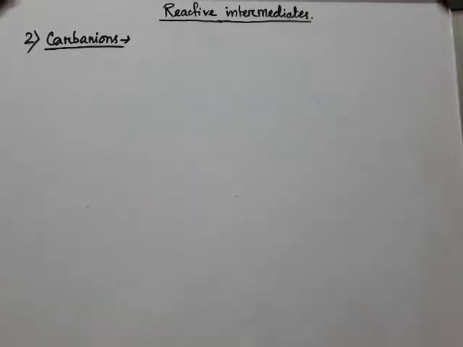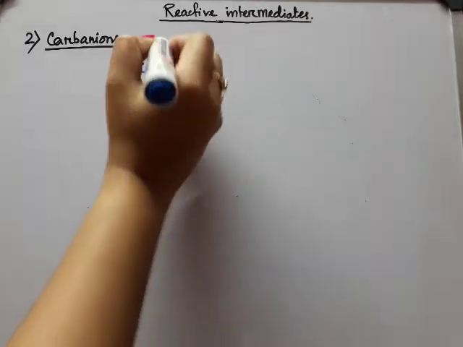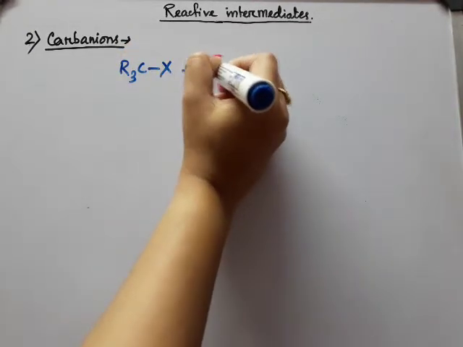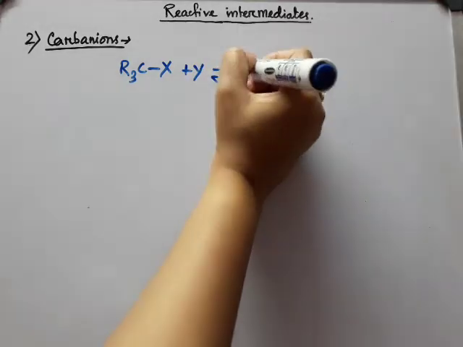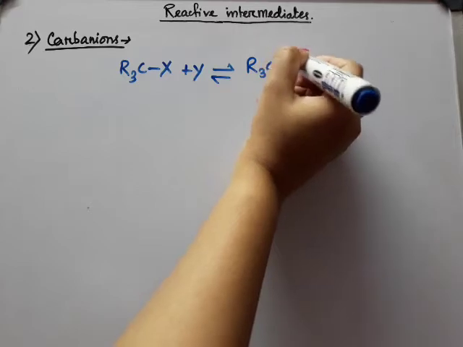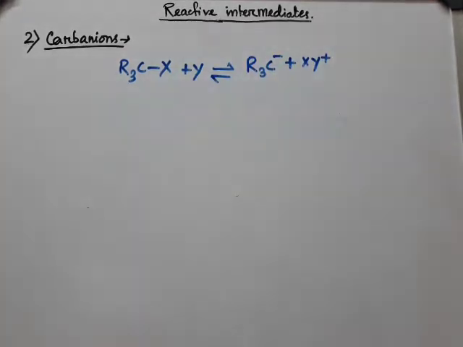For example, if we take this one, negative, X-Y positive. So this is a general example.